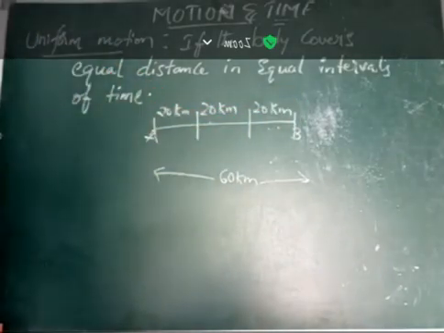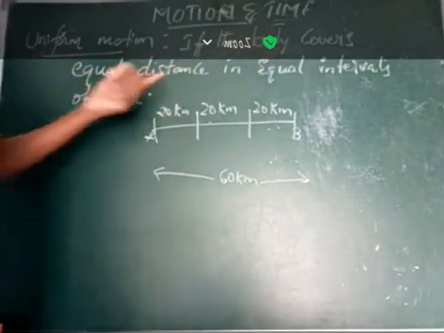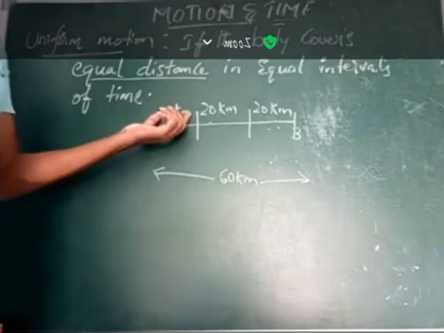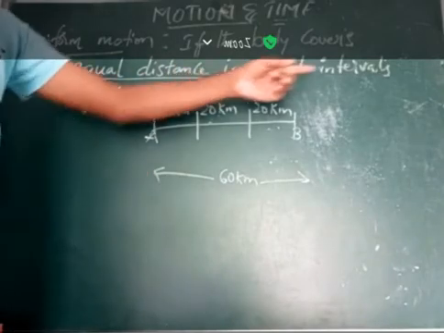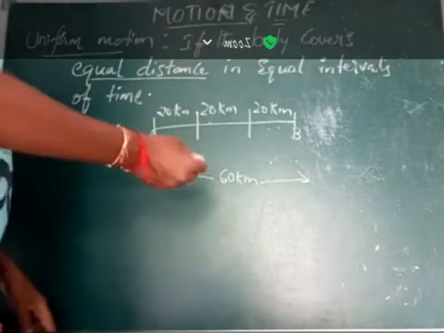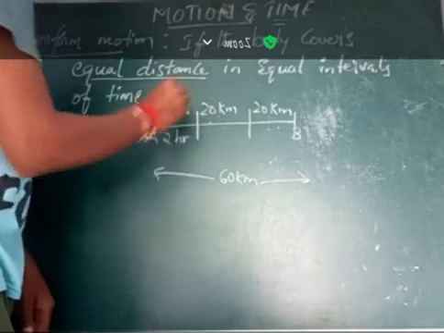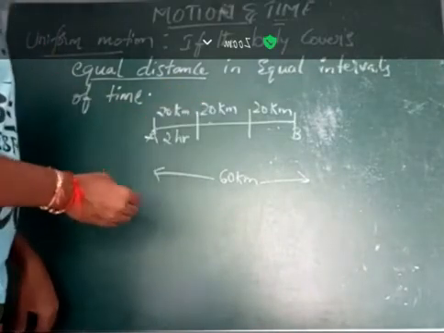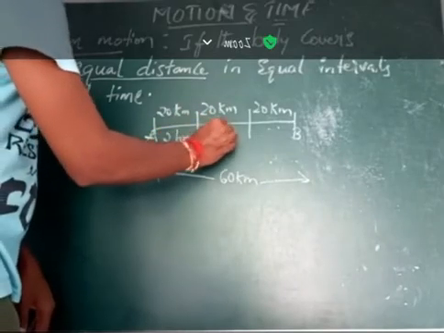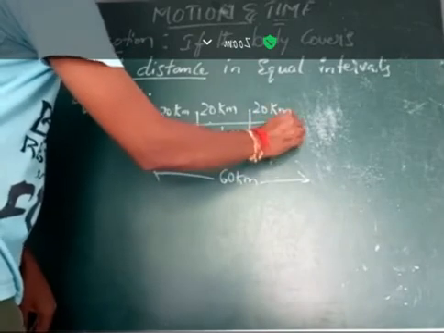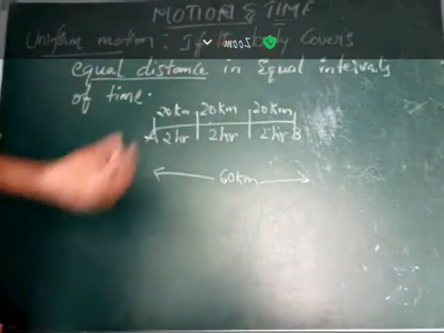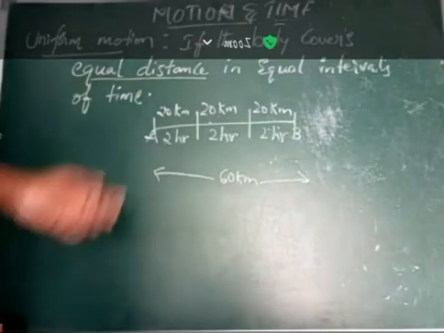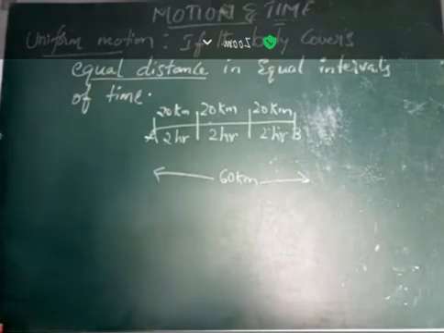By the definition, if the body covers equal distance, 20 kilometers, 20 kilometers, 20 kilometers, in equal intervals of time, say it takes 2 hours to cover the first 20 kilometers, the next 20 kilometers also in 2 hours, and the last also in 2 hours, then we can say that the body is in uniform motion.